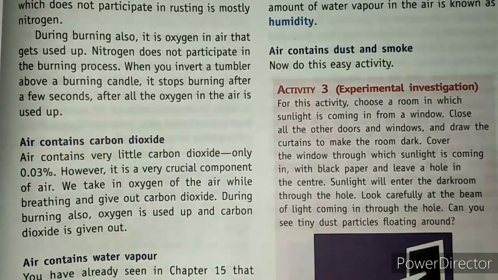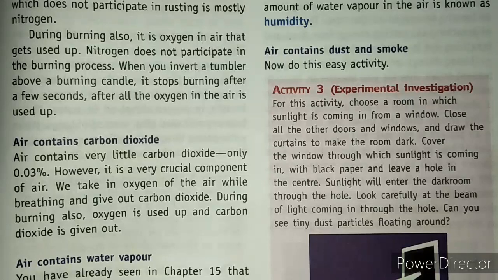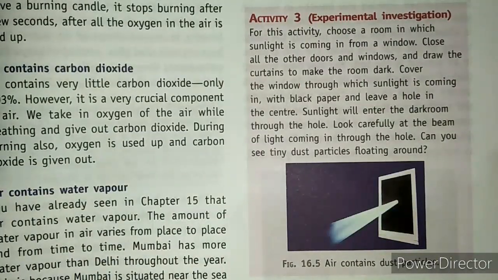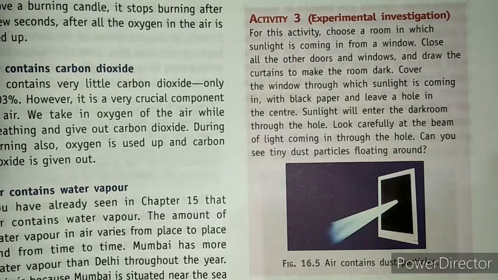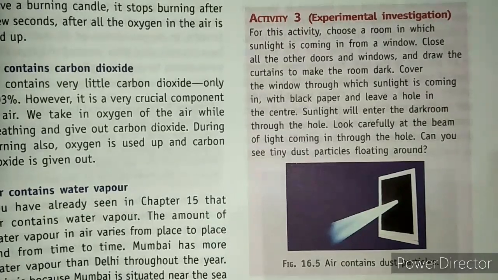And air contains dust and smoke also. How can you see these dust particles and smoke in the air? For this, you need a room with a window. Just let the sunlight come through the window, and close the door and the other windows; you can also use curtains for this.